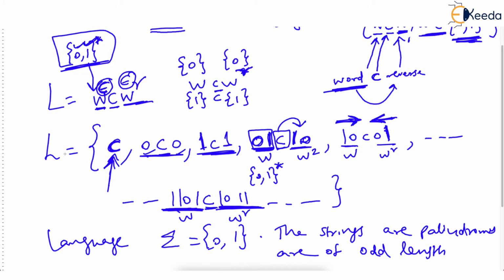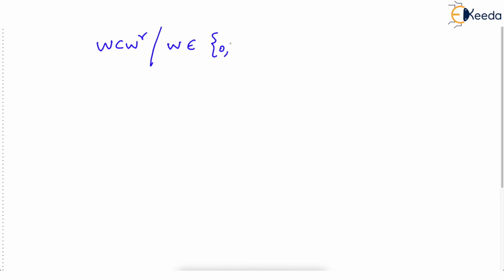All the strings in this language L will be palindromes made up of 0 and 1, but of odd length. I hope you have understood the language. The language is W C W raised to R such that W is made up of {0, 1} closure.